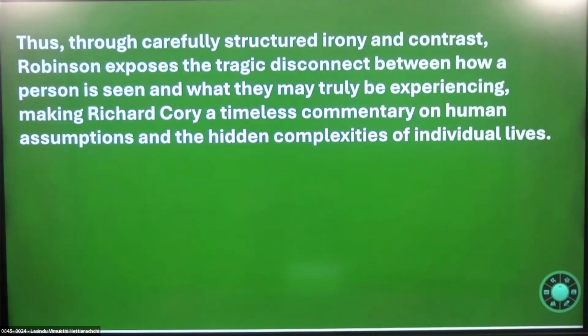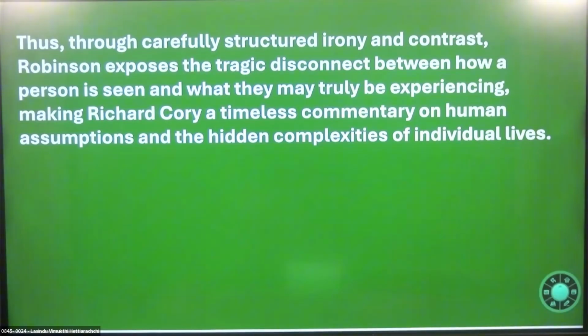Thus, through carefully structured irony and contrast, Robinson exposes the tragic disconnect between how a person is seen and what they may truly be experiencing, making Richard Cory a timeless commentary on human assumptions and the hidden complexities of individual lives, right? So this poem is known to be a masterpiece actually.